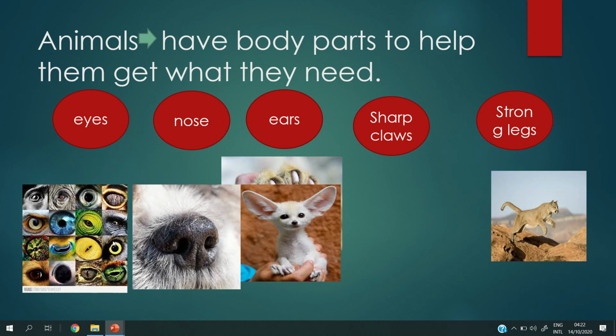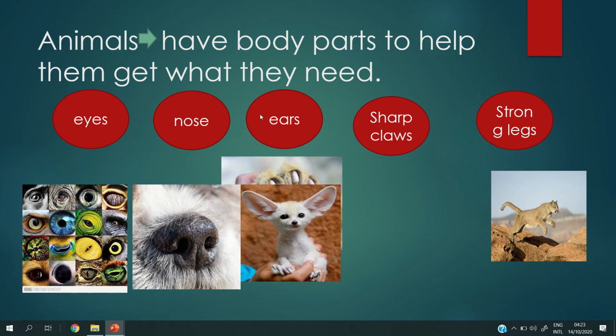The eyes help the animal to find food, to tell, to hide him from any danger. So the eyes help the animals to get what they need. Also the nose helps the animal to find food, or it tells the animal about the danger.